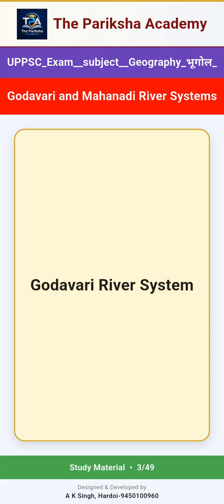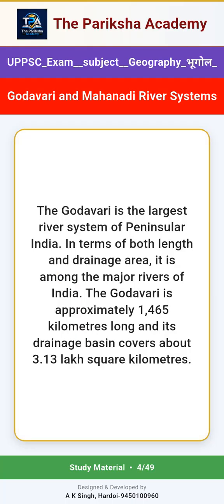Godavari river system. The Godavari is the largest river system of peninsular India. In terms of both length and drainage area, it is among the major rivers of India. The Godavari is approximately 1,465 kilometers long and its drainage basin covers about 3.13 lakh square kilometers.